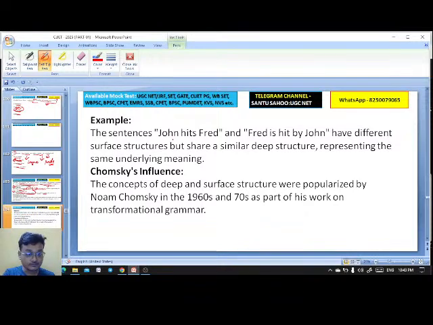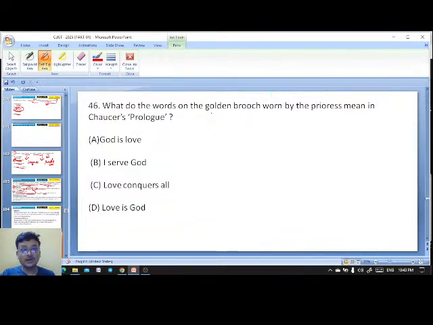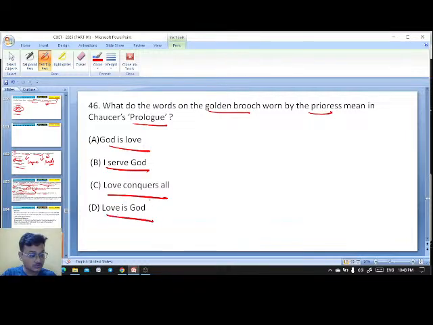Chalo. What do the words on the golden brooch worn by the Prioress mean in Chaucer's Prologue to the Canterbury Tales? God is love, I serve God, love conquers all, love is God. What do the words on the golden brooch, Amor vincit omnia, mean? So everybody knows it's very easy: love conquers all.